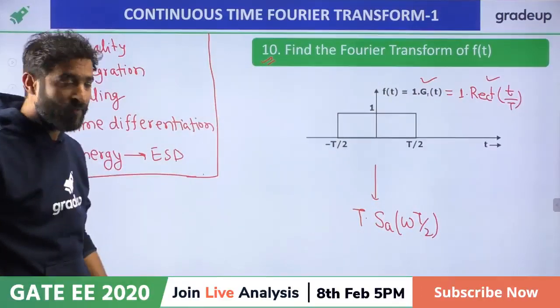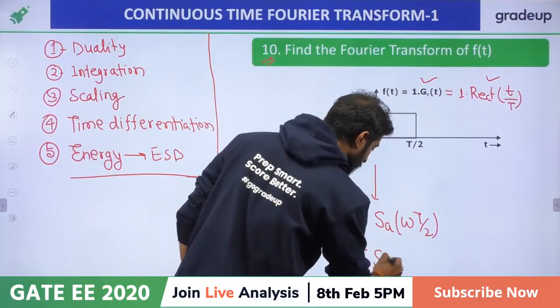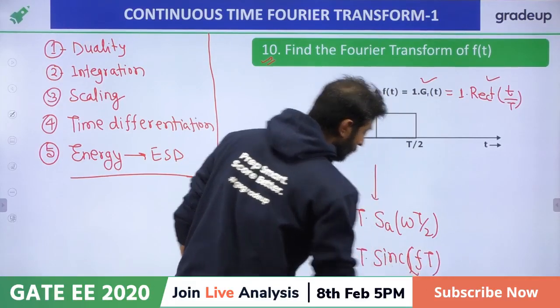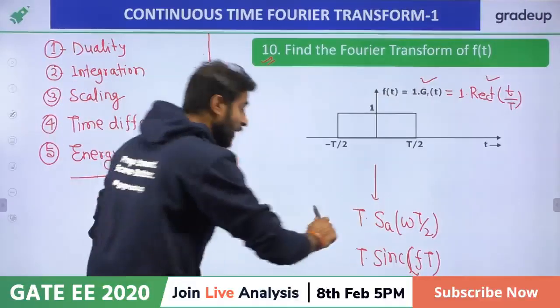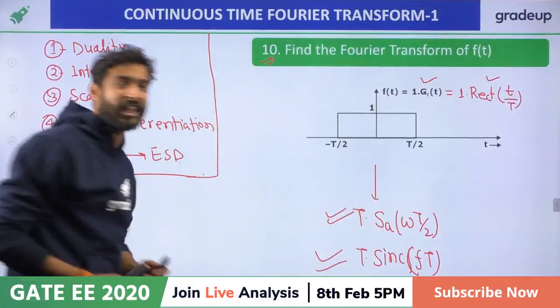That is in the omega. But if you want to write in the frequency, then the Fourier transform of this is t sinc ft. So my dear friend, always remember in the form of the sampling as well as in the form of the sinc. In both cases, that is important.